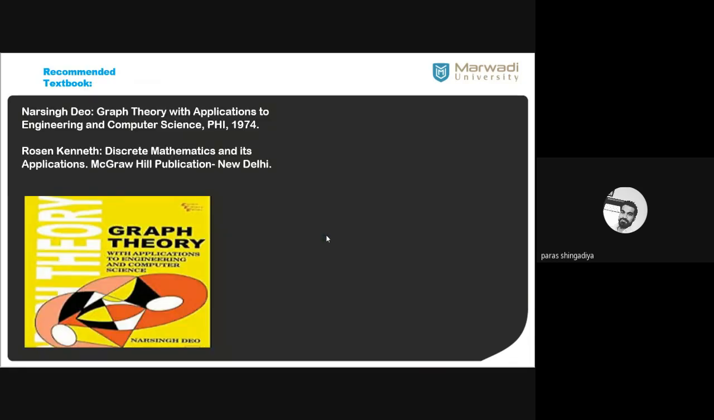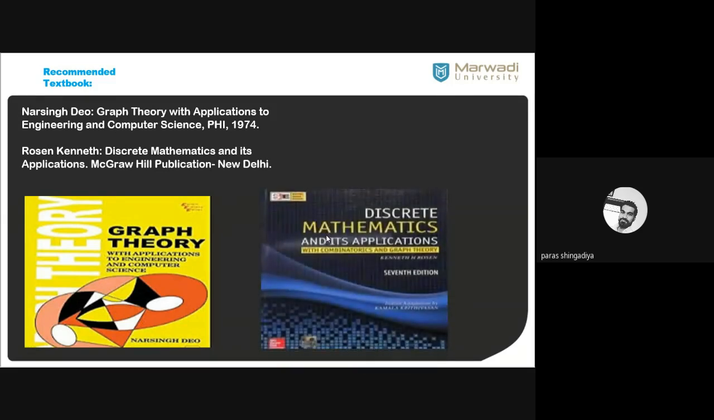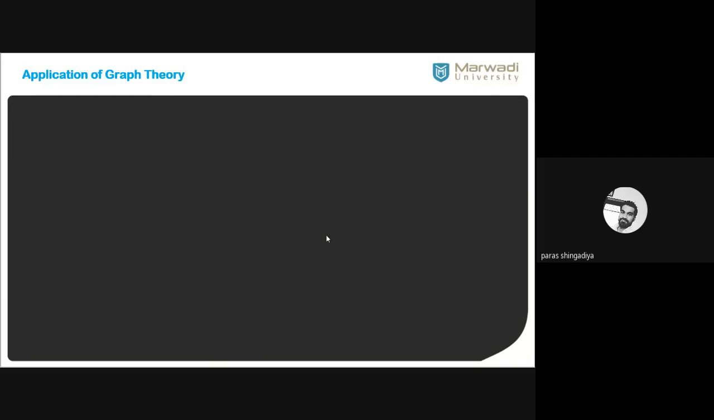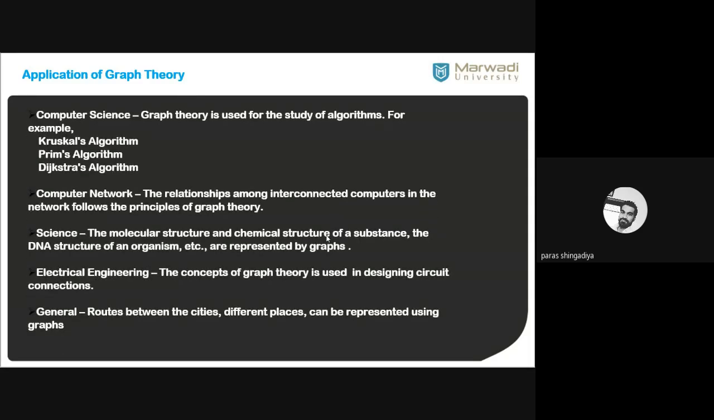For graph theory, there is the book by Narsingh Deo, and for discrete mathematics you can refer to the Ross and Kenneth Rosen books. Both books are available in the library, so you can refer to any of them. There is lots of material available online, and some books are available there, so you can also use it for study.